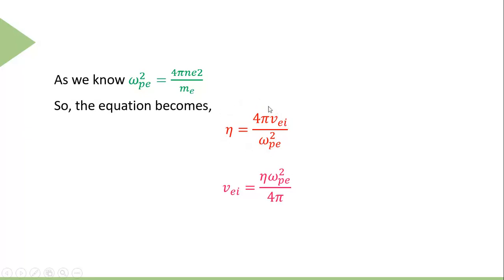Also you can use this expression to calculate the collision frequency of electrons with the ions, which turns out to be equal to eta omega_pe squared over 4 pi. So here we have defined eta, the resistivity term. This resistivity becomes very important for dense systems, or whenever we are concerned with high density plasma systems, then this eta becomes very important in the future.